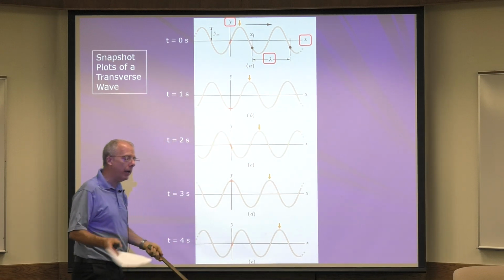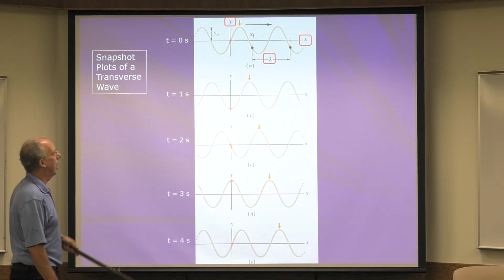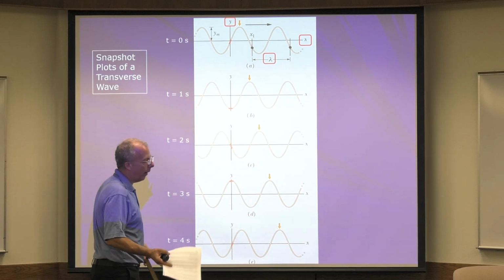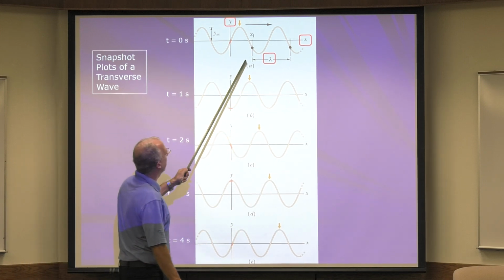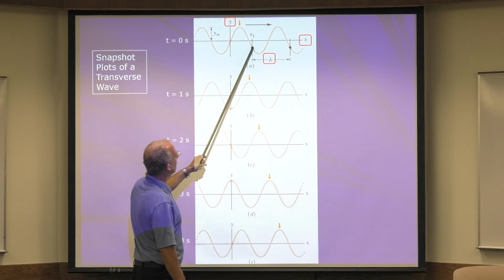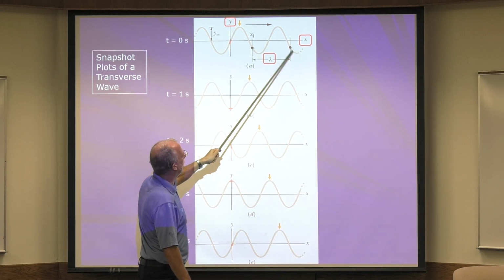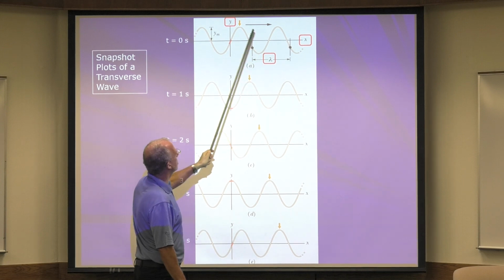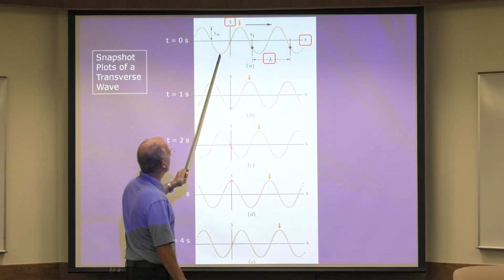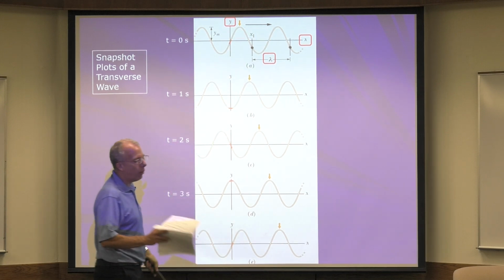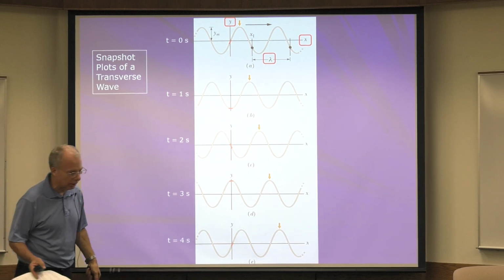So what can you measure with a snapshot plot? Well, you can measure what's called the wavelength. So the wavelength is like from here to here. See, it's the same point, right? So it's coming down, bingo, coming down, bingo. So that's the wavelength. You could also say from here to here is the wavelength. You could also say from here to here is the wavelength. But a wavelength is meters, it's distance.